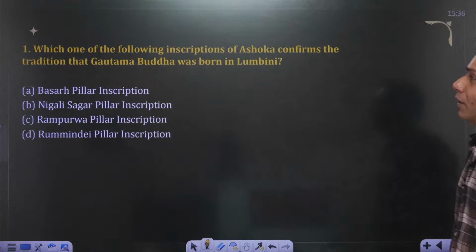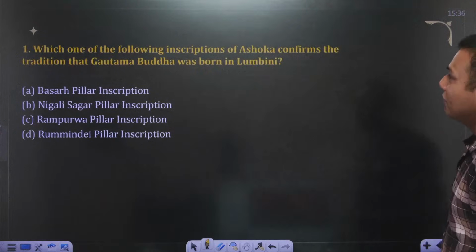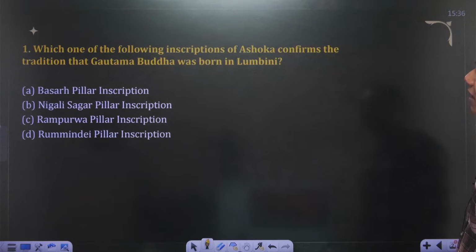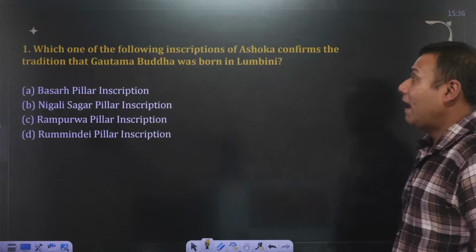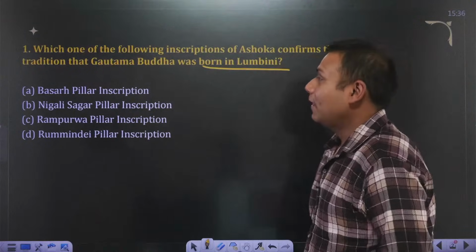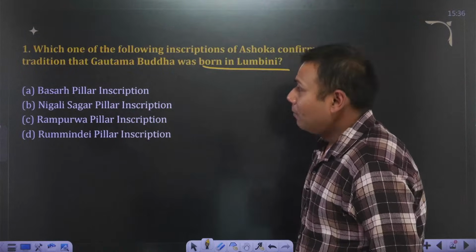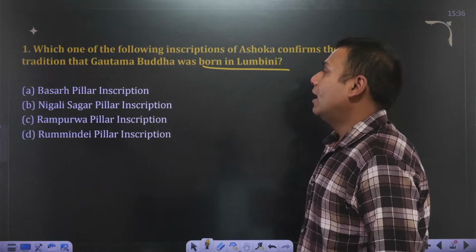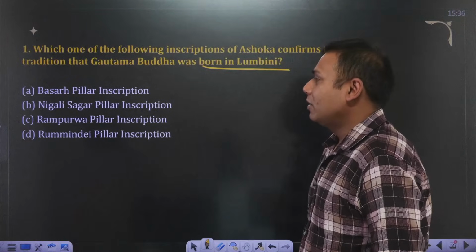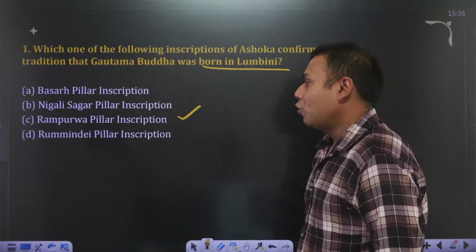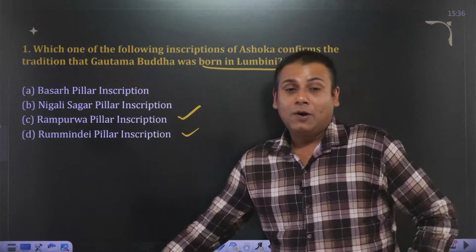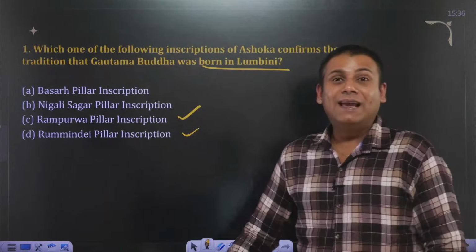First question. Which one of the following inscriptions of Ashoka confirms the tradition that Gautam Buddha was born in Lumbini? Basar pillar inscription, Nigali Sagal pillar inscription, Ramapurva pillar inscription, or Ruminde pillar inscription. Okay, we have discussed this in yesterday's session.